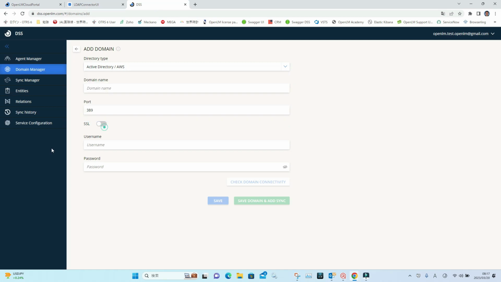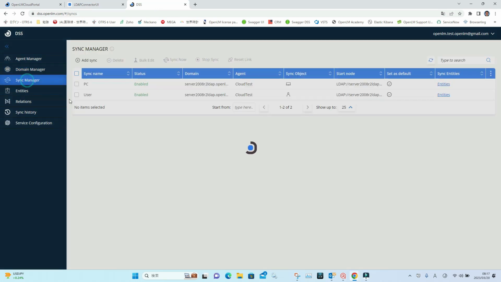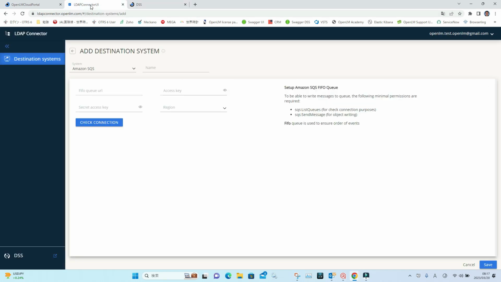So once you do the sync now, it will trigger to save those entities into the S3 or SQS which you registered.